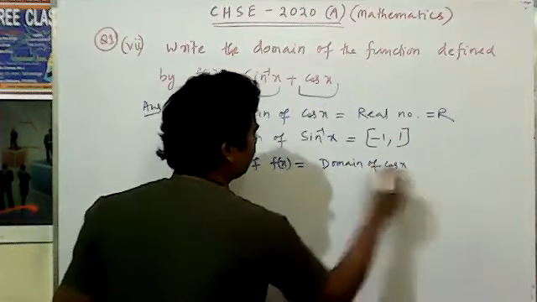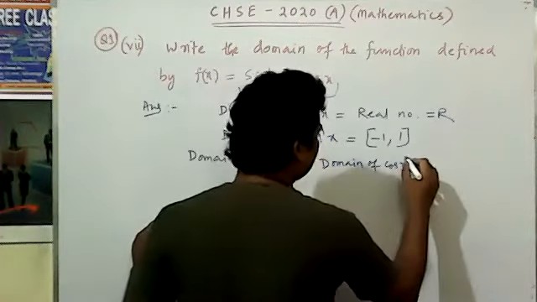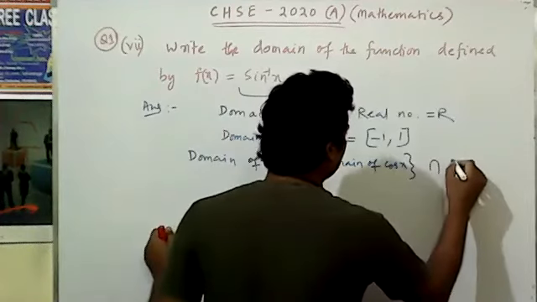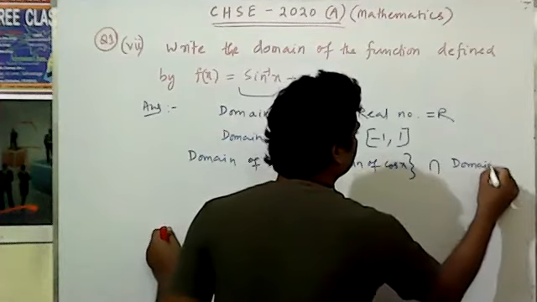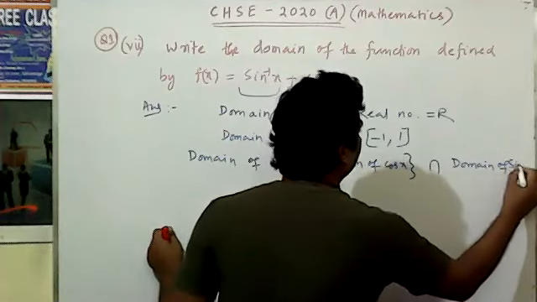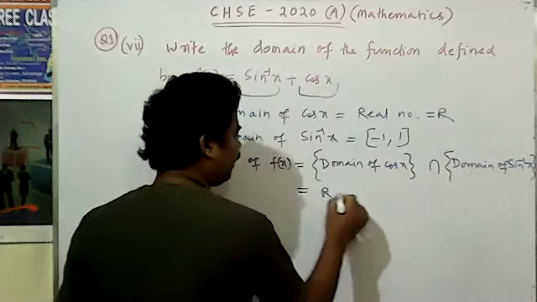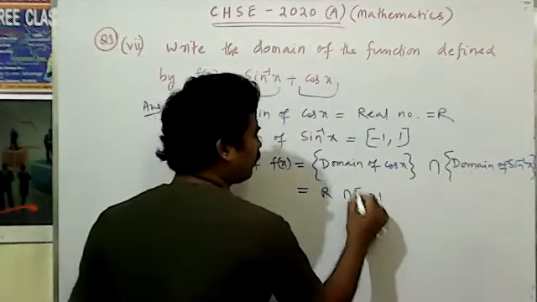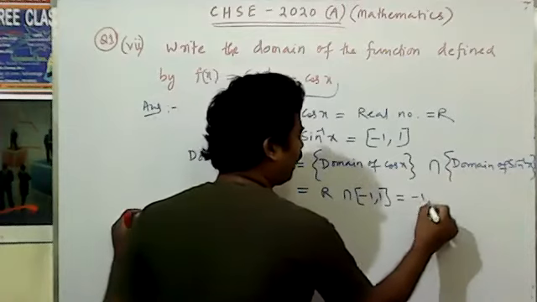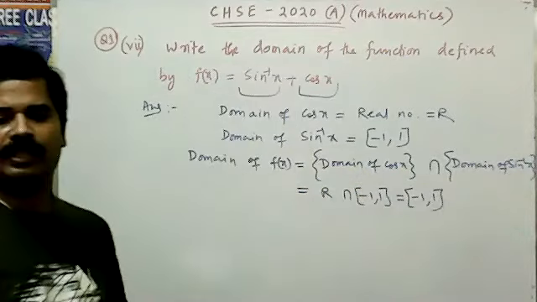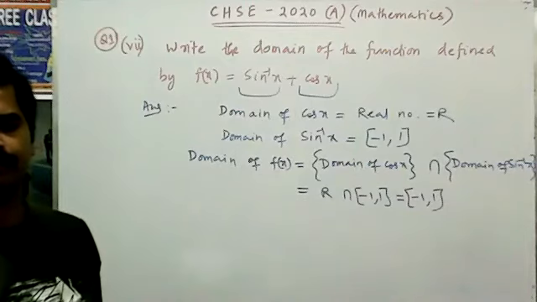is the domain of cos x intersection with the domain of sin inverse x. That means the real intersection is -1 to 1, the value comes -1 to 1, this is a closed interval, the common domain.